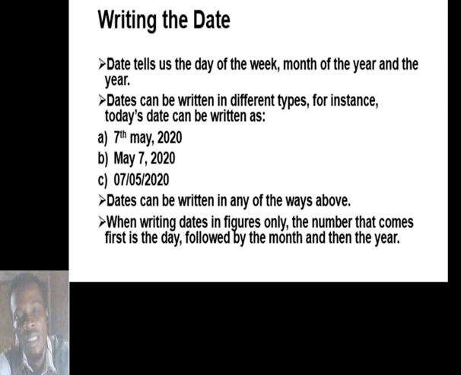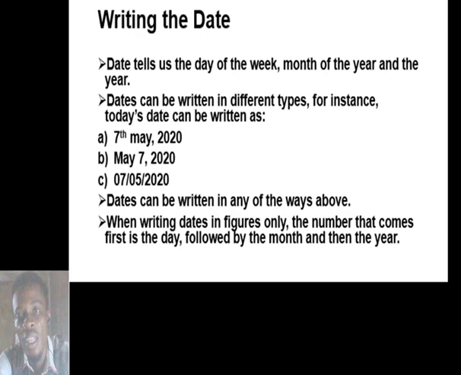Same for November, 11. September, 9. August, 8. July, 7. June, 6. May, 5. April, 4. March, 3. February, 2. And January is 1. Okay, so the day is followed by the month. The number here represents the month.